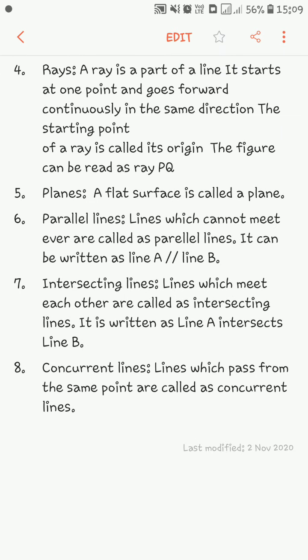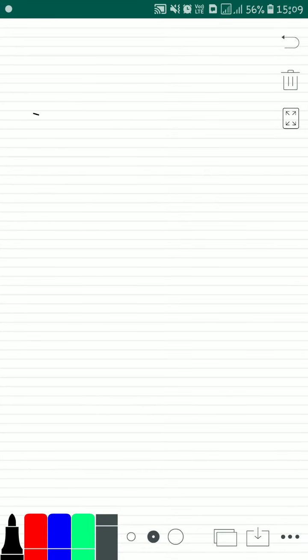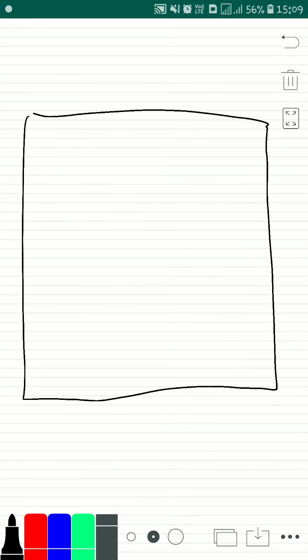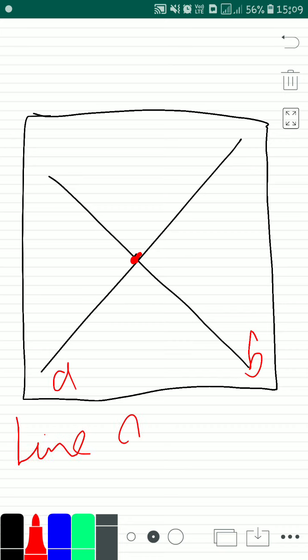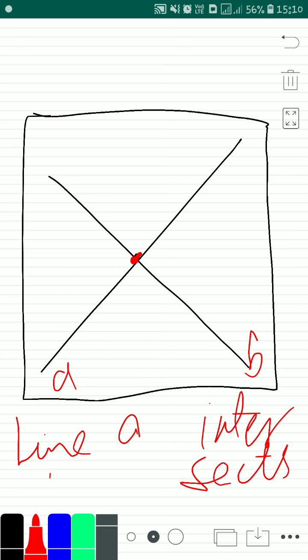Next, intersecting lines. Lines which meet each other are called intersecting lines. It is written as line A intersects line B. So in a plane, if I have two lines which meet each other, then they are said to be intersecting lines. If my lines are line A and line B, then it is written as line A intersects line B. And this is the intersecting point here.